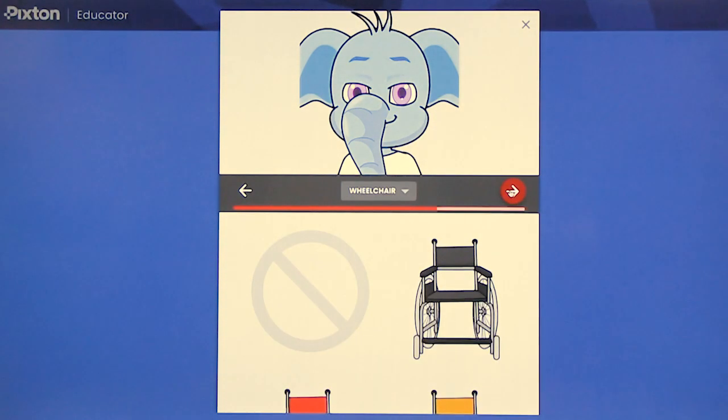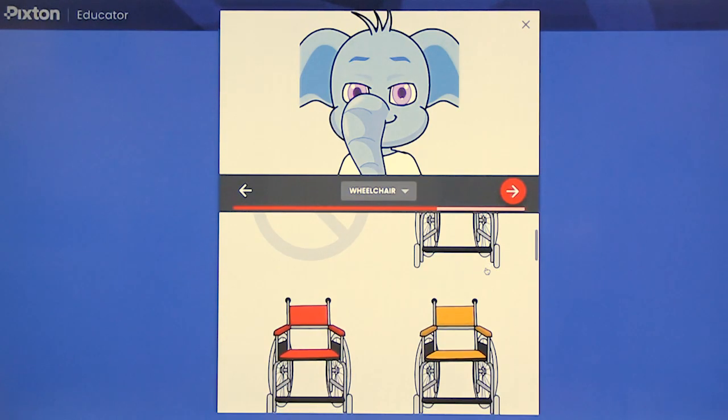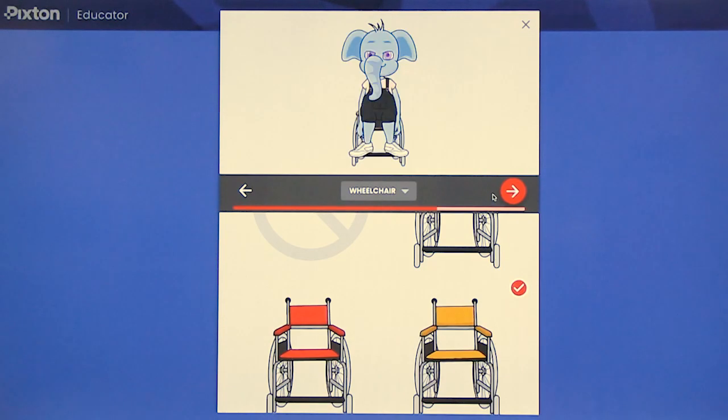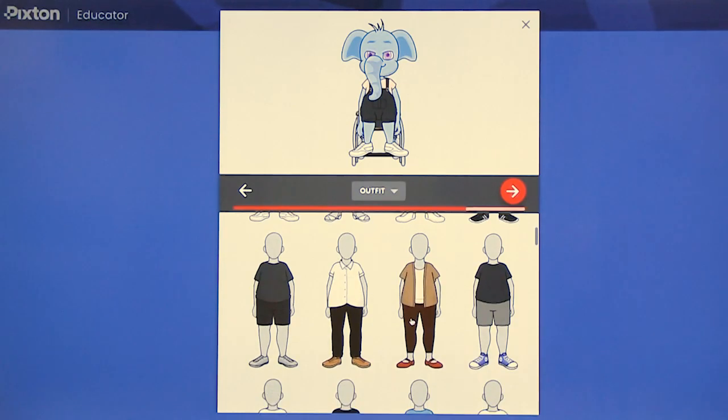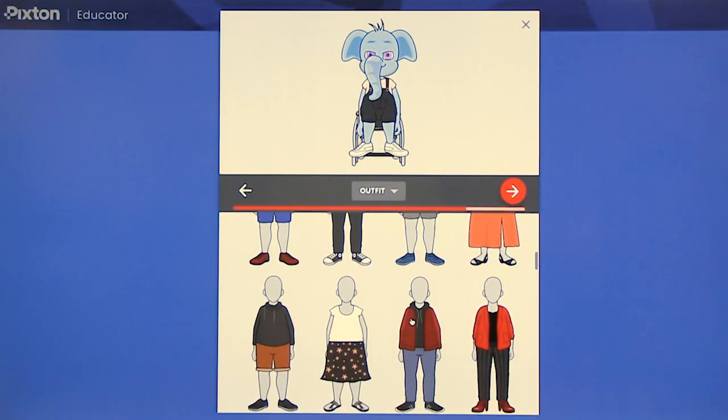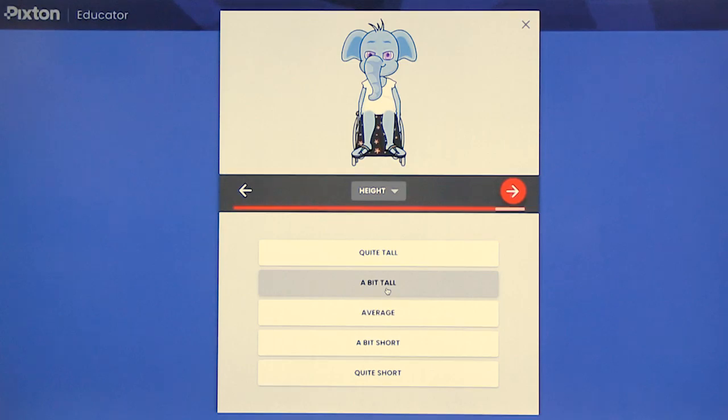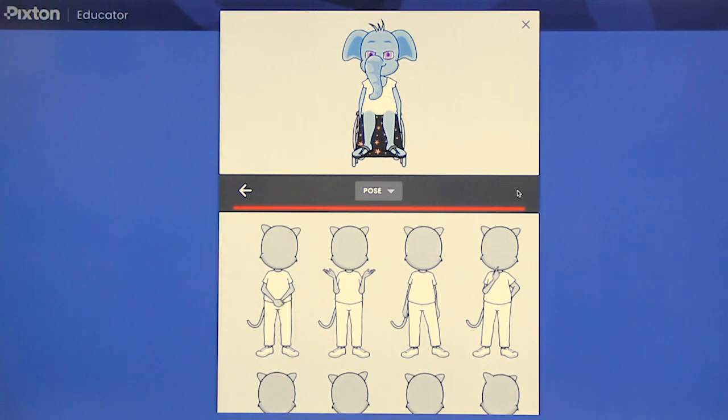And so I'm creating an avatar, and you can see some of the options. I actually chose an animal, so I'm an elephant today. And I'm choosing to put my avatar in a wheelchair and see what that looks like. I need to choose an outfit. That's a hard decision, but I think this would work well. And a bit tall. I'm going to be a bit tall. Okay. And that's a good expression.